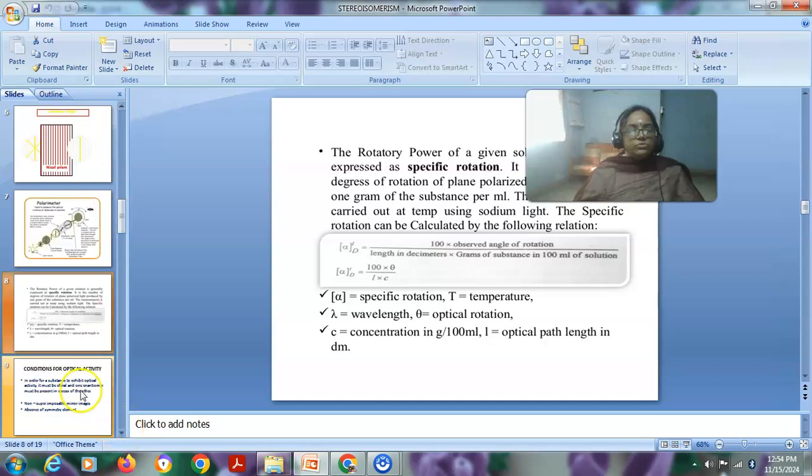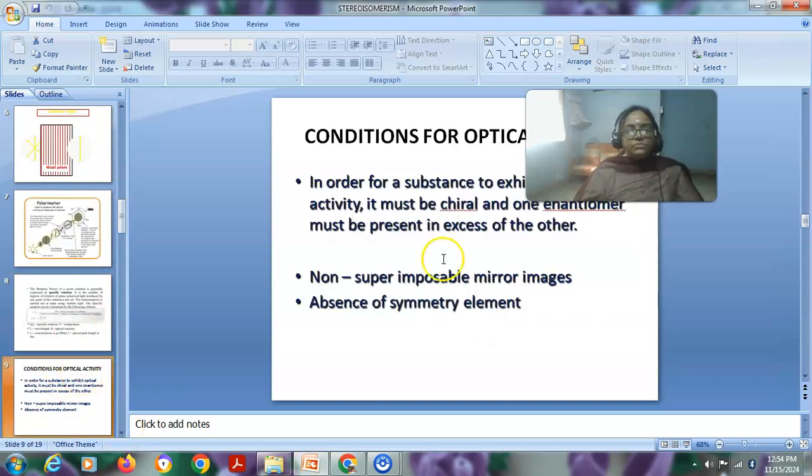Next we'll move on to the conditions. What are all the conditions for a molecule to be optically active? First of all, in order for a substance to exhibit optical activity, it should have a chiral center. At least one chiral carbon should be present.